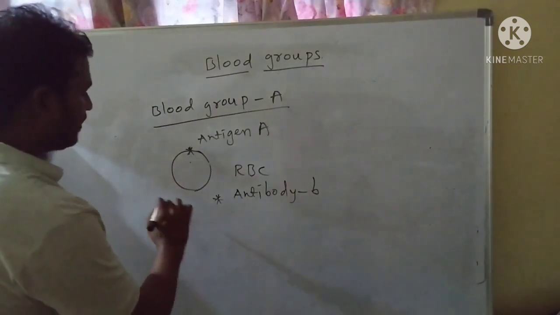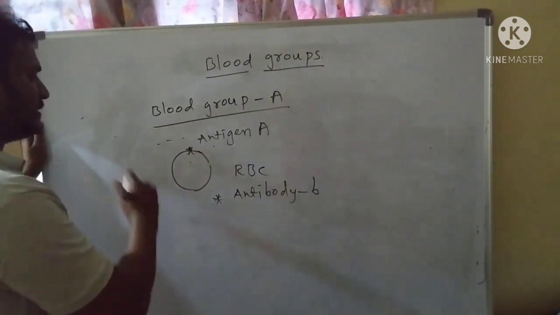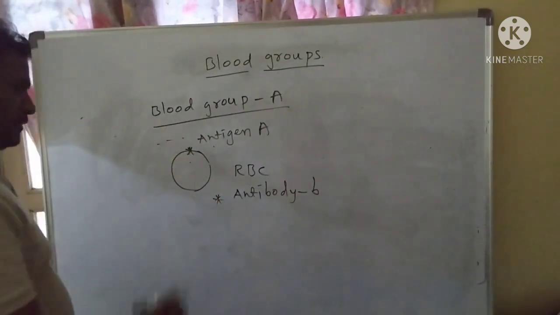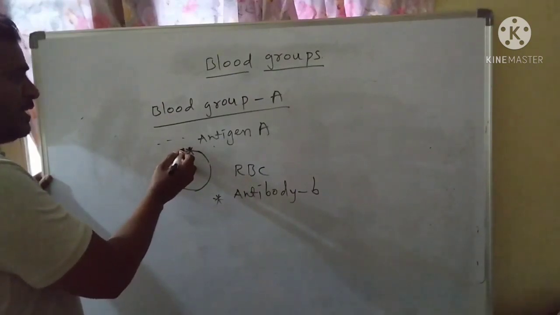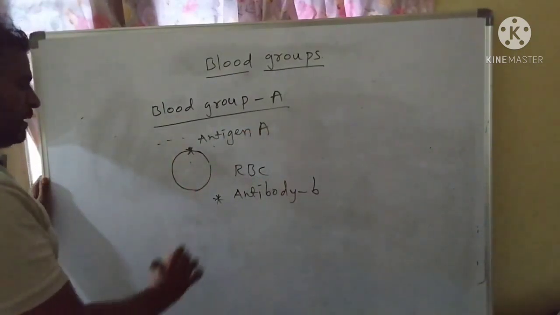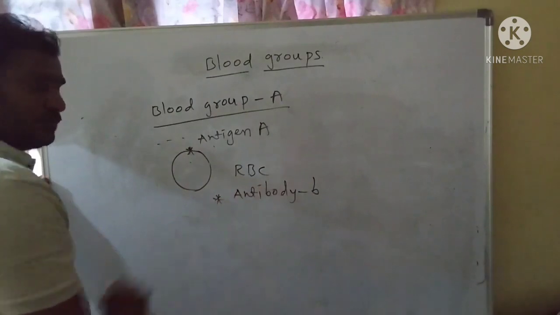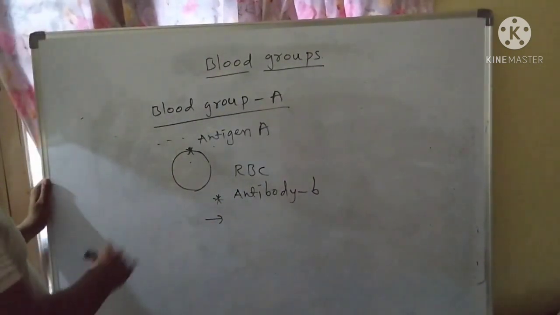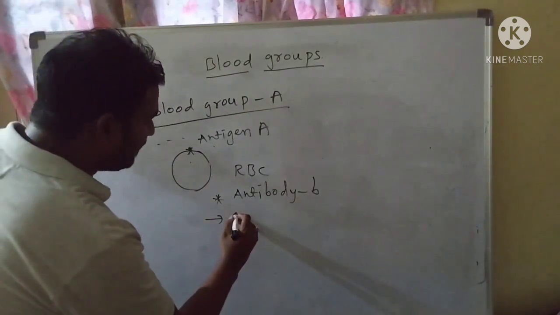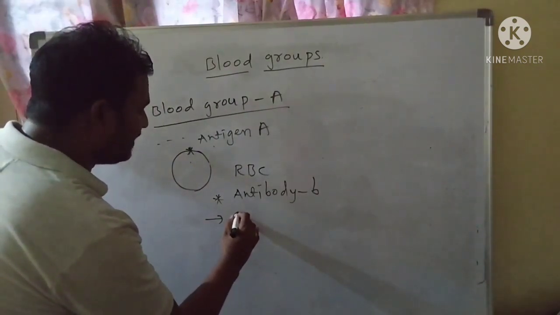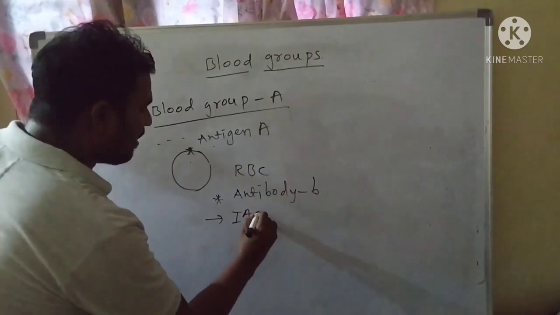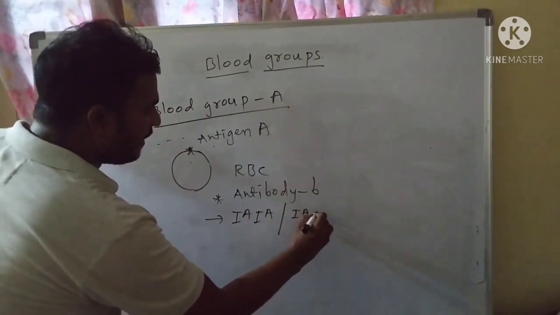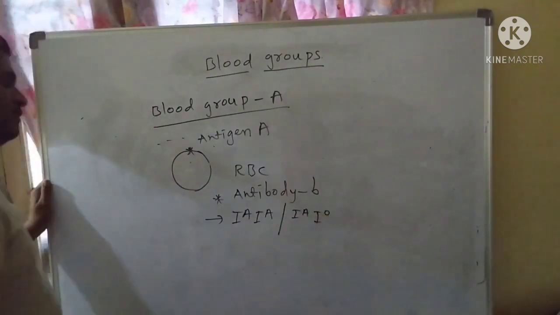Then what is the genetic makeup? This is the plasma. You can assume this is the entire plasma. Within the plasma, blood corpuscles or blood cells are located. So this is the RBC. On the surface of the RBC, they have antigen A, but in their plasma, they have antibody B. Then what is the genetic makeup of blood group A? Blood group A is formed by the alleles IA, IA or IA, IO.